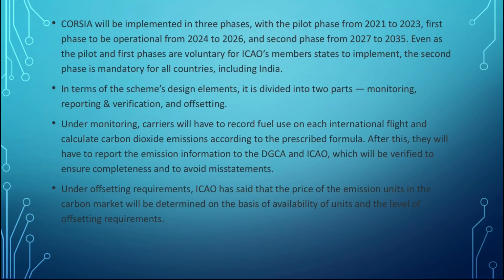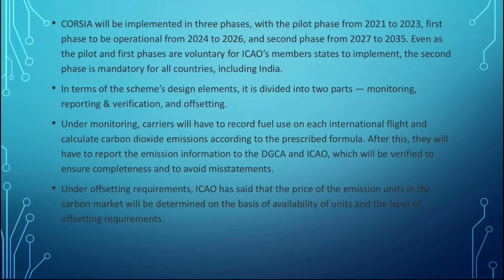Under offsetting requirements, ICAO has said that the price of the emission units in the carbon market will be determined on the basis of the availability of units and the level of offsetting requirements. Here they are talking about what I have just told you: if any aeroplane operator crosses the target, they have to buy carbon offsets. The price will be decided by the availability of carbon offset units, how many are available in the market, and second, the level of offsetting requirements, how much is demanded in the market.